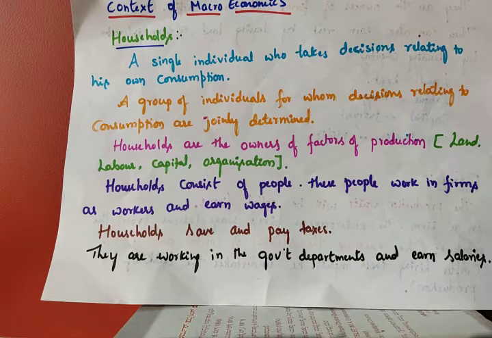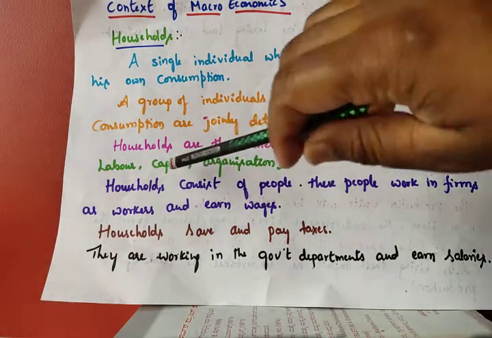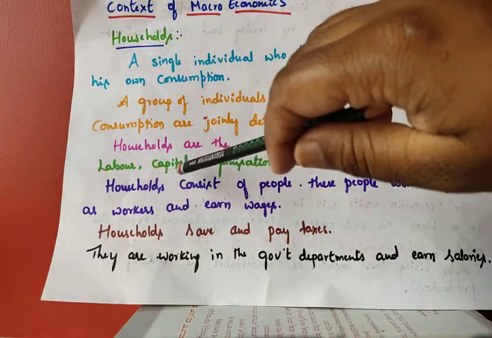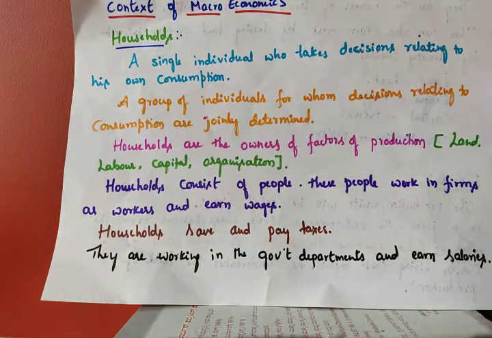They are called households because a few people are owners of land, a few people are working using their labor, and a few people are investing and establishing. What is the organizer's work? The organizer's work is combining land, labor and capital, and using these three things to produce goods and services. After production, the main intention is to sell them in the market and earn profit.